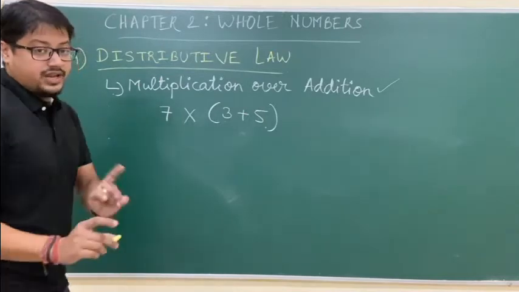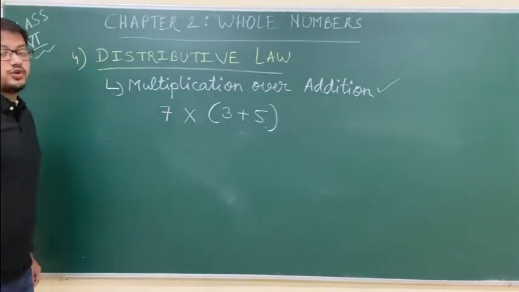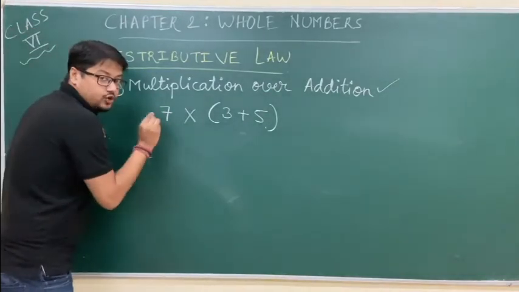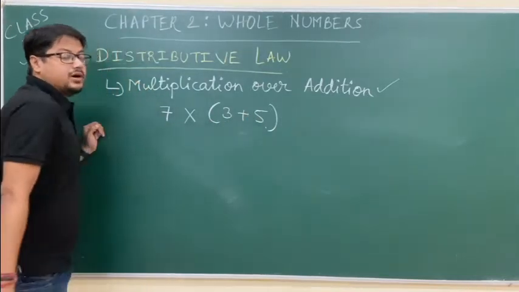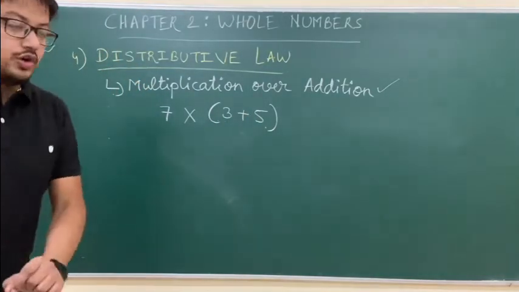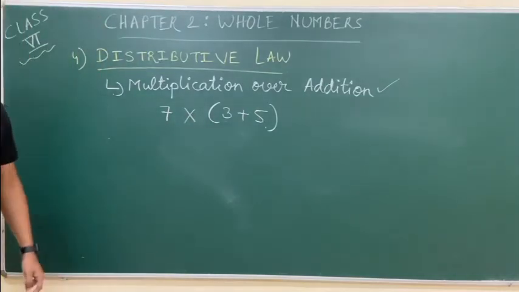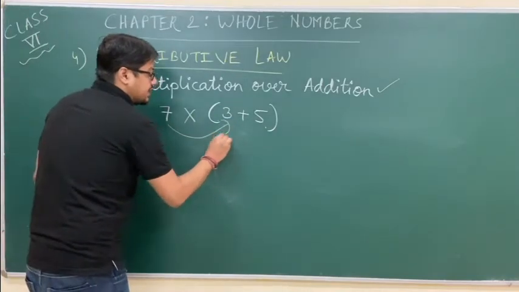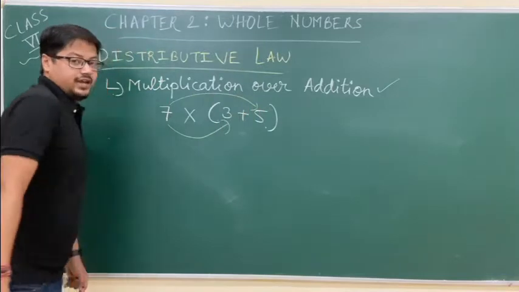Understand this example very well. If it is asked to simplify or solve this question using distributive law, we need to multiply 7 with each number inside the bracket. 7 first we will multiply by 3, then we will multiply 7 by 5. So let us start.